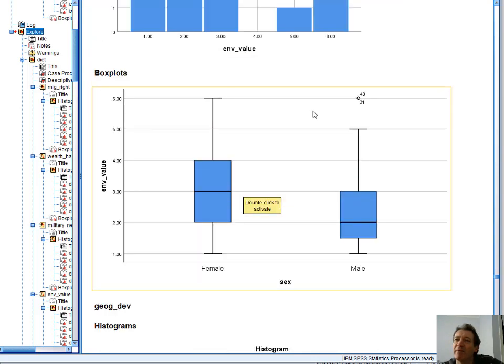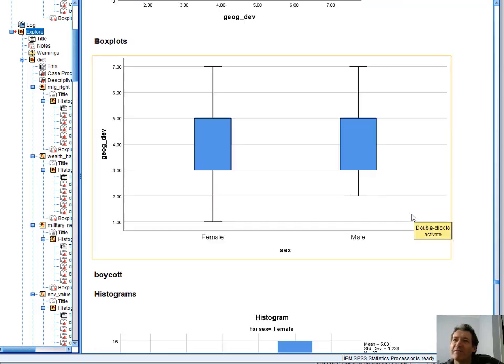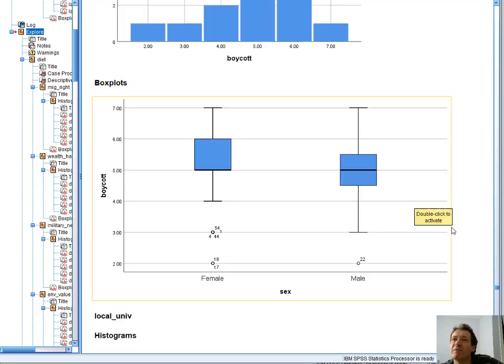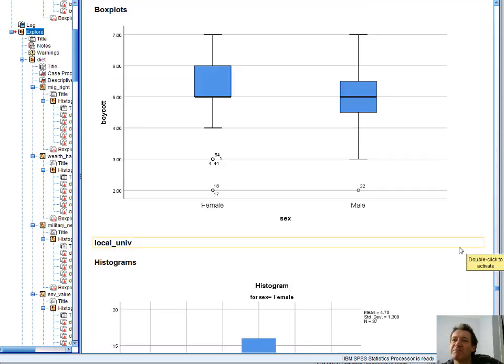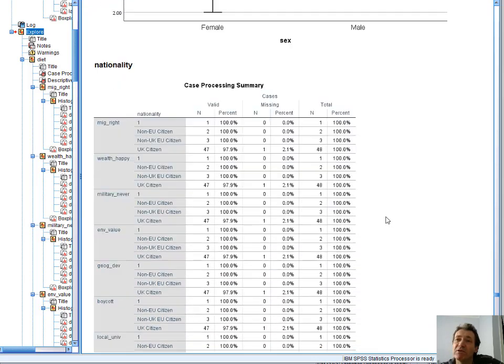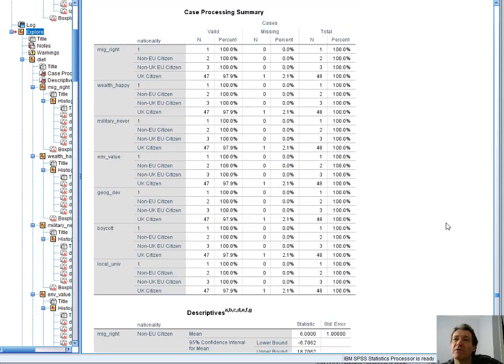A huge difference though in environmental value; it's a bit more of a clear difference then. The actual median's a whole step apart, and there's more spread of the females this way towards saying that environmental value is more likely to come ultimately from the good it does to humans. And geography and the differences there. So not that many differences between males and females in the answers. Boycotted, no. Local universal norms: females more likely to believe in universal norms compared to local ones.